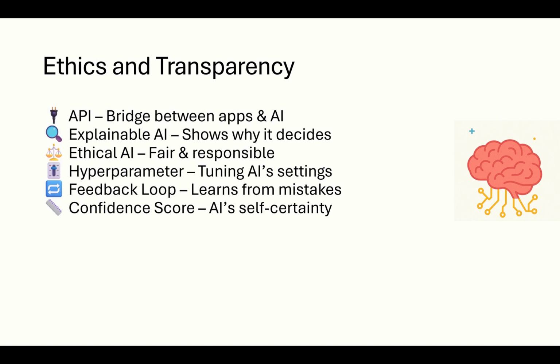Explainable AI or XAI helps us understand why a model made a certain decision. This is very much essential for healthcare, finance, and law. Ethical AI ensures fairness and privacy because AI should help everyone equally. A hyperparameter is like a control knob that defines how AI learns. It's actually the setting before training. A feedback loop helps AI improve itself. It learns from its own mistakes over time, and the confidence score shows how sure the AI is about its answer. If the score is 0.9, it means it's 90% confident.